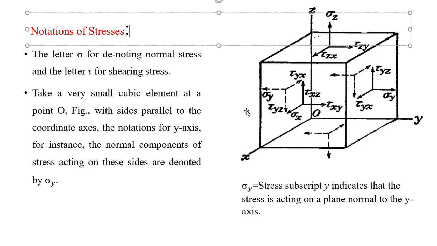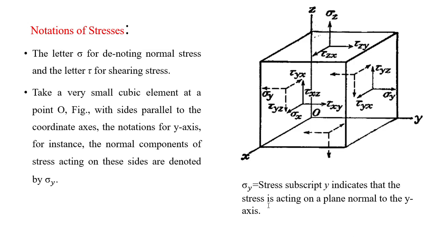These all are the notations. In sigma y, the subscript y indicates that the stress is acting on the plane normal to the y axis. The normal direction is indicated by y, and the forces acting in the other two directions are indicated by x and z. A force applied in the y direction generating shear stress in the x direction, and likewise in the z direction, is indicated by these notations for shear stress.